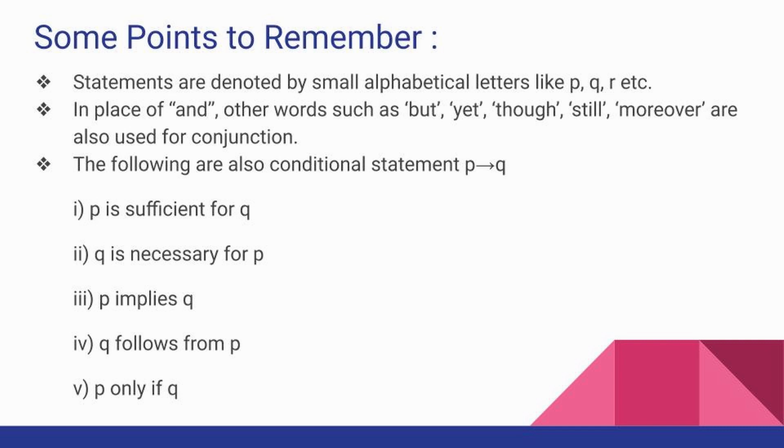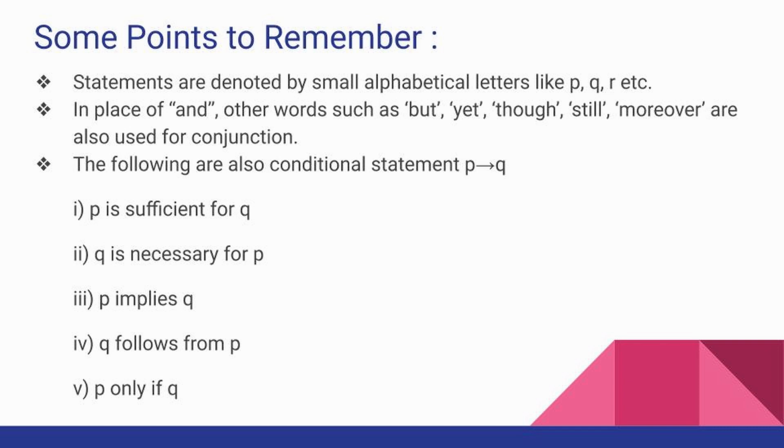The second point to remember is in place of and, other words such as but, yet, though, still, moreover are also used for conjunction. Every time we cannot search for the word and, you can also search for some other words used in the sentence: but, yet, though, still, moreover. If these words are found in your statement, then that is also a conjunction.